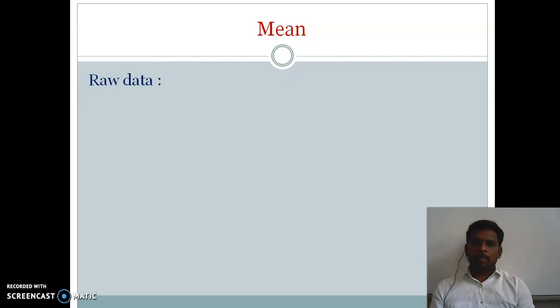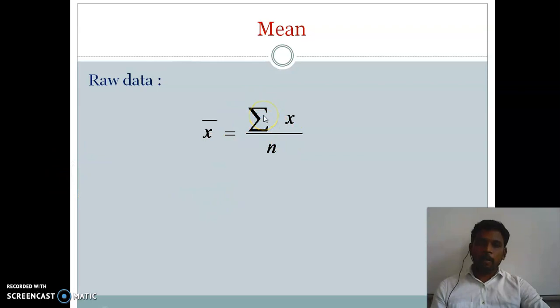So for raw data, suppose the given data is raw data, how can you find out the average or mean for this kind of data? Look at the formula. That is the formula: x bar equals sigma x by n. We call this symbol sigma, and the meaning is total, right? This is known as x bar. So x bar is nothing but mean. That is how we represent mean in symbols, x bar, okay?